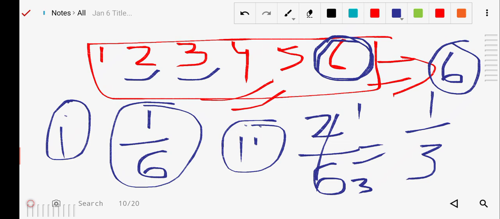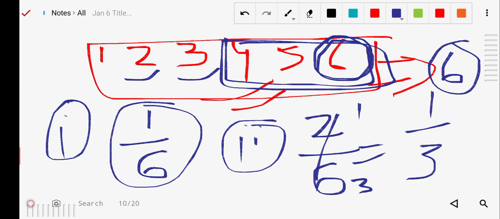This is the probability of getting a prime number less than 4. Next, number 3, a number greater than 3. How many numbers are greater than 3? These three numbers: 4, 5, and 6. So the answer is 3 by 6, which you can simplify to 1 by 2.